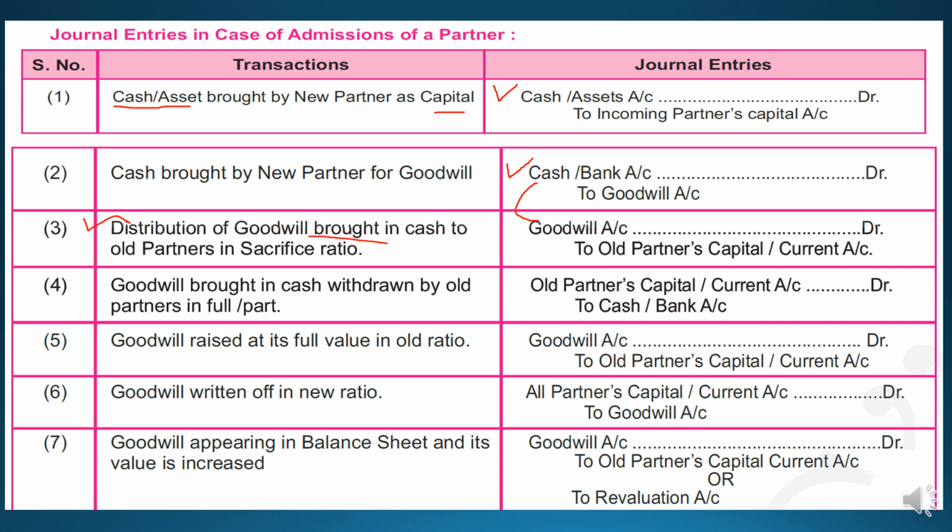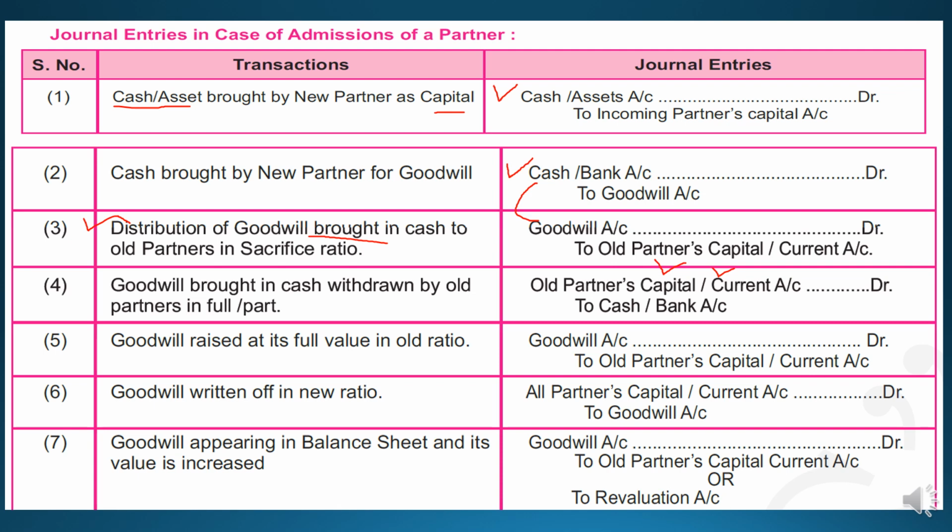Students, capital and current account are one and the same, but they are prepared separately when specifically asked in the question. Otherwise we will prepare only the partners' capital account. Once again I would like to repeat the fourth transaction: goodwill share is brought in cash and withdrawn by the old partners, means whatever share is brought in cash by the new partner is distributed among the old partners. So old partners' capital and current account debit to cash bank account will be written.